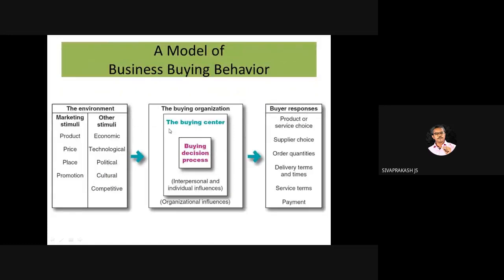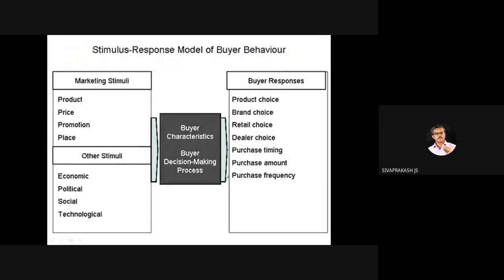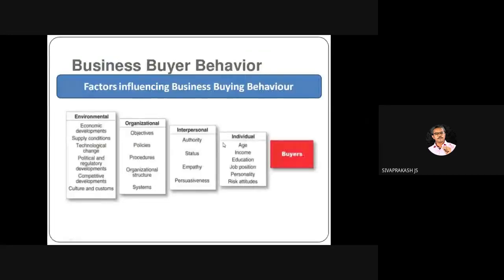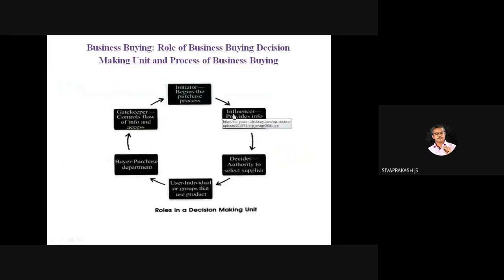Next, the business buying behavior model. There are different models: the marketing stimuli, and what is stimuli. The black box: please make a note, the consumer black box. It's a small write-up, the same thing. So this is business buyer behavior. Earlier we saw consumer buying behavior, now business buying behavior.